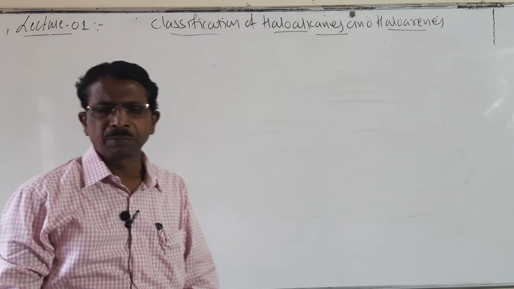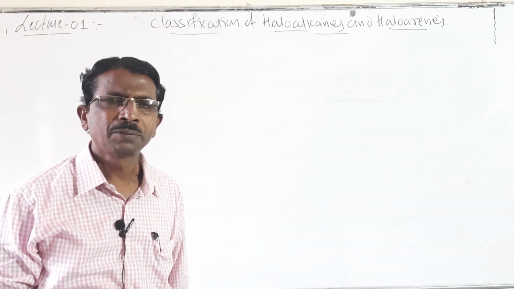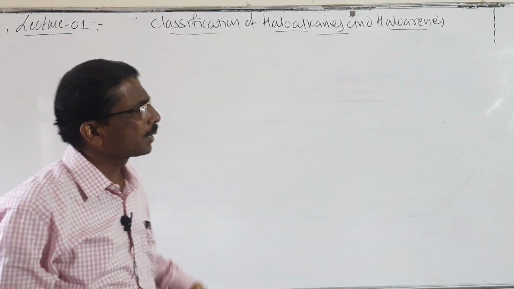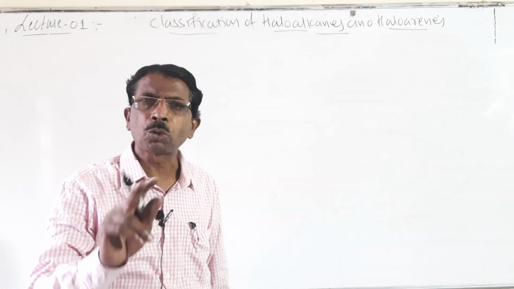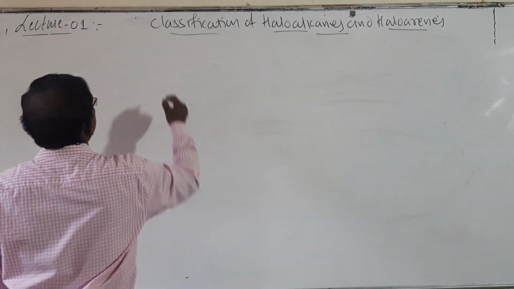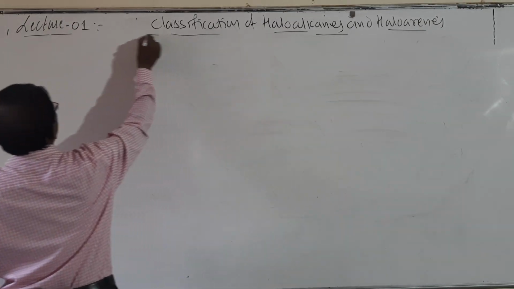Here is how these are classified. The haloalkanes and haloarenes are mainly classified into two types.